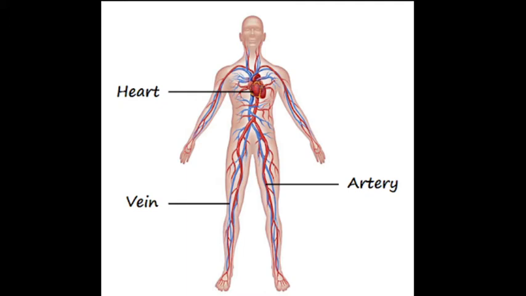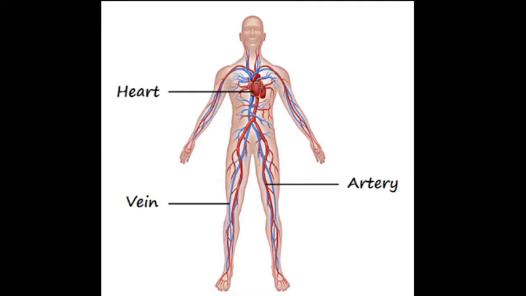Now, this is all about the function of blood. Now, transport in humans. If we talk about transport in humans, the main transport system in human beings is the blood circulatory system. In the blood circulatory system, blood carries oxygen, digested food, and other chemicals like hormones and enzymes from one part of the body to another.